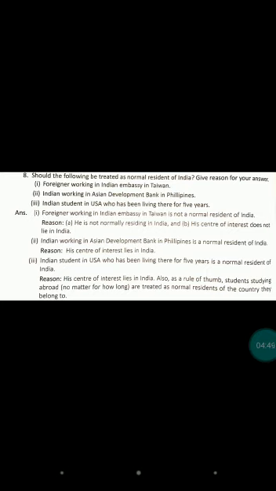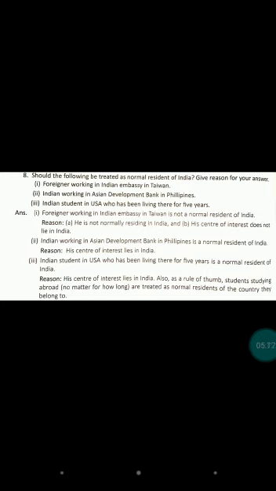So we consider this foreigner working in the Indian embassy in Taiwan not a normal resident, because they are not residing in India and their economic interests also do not lie in India.